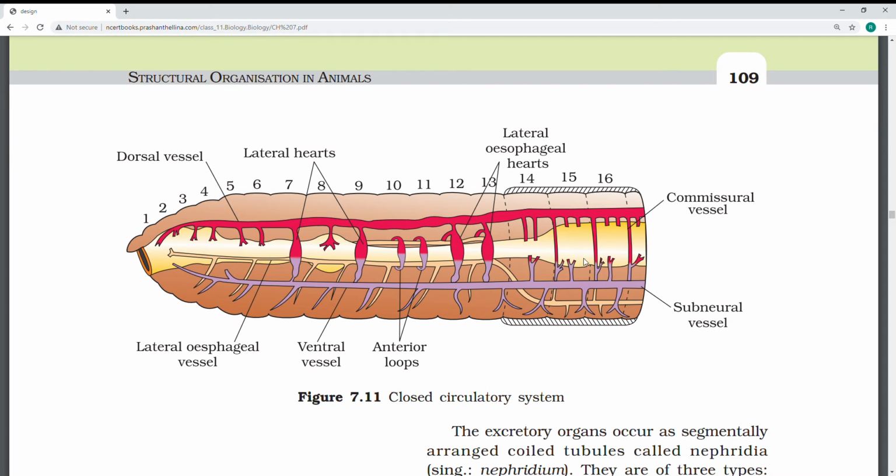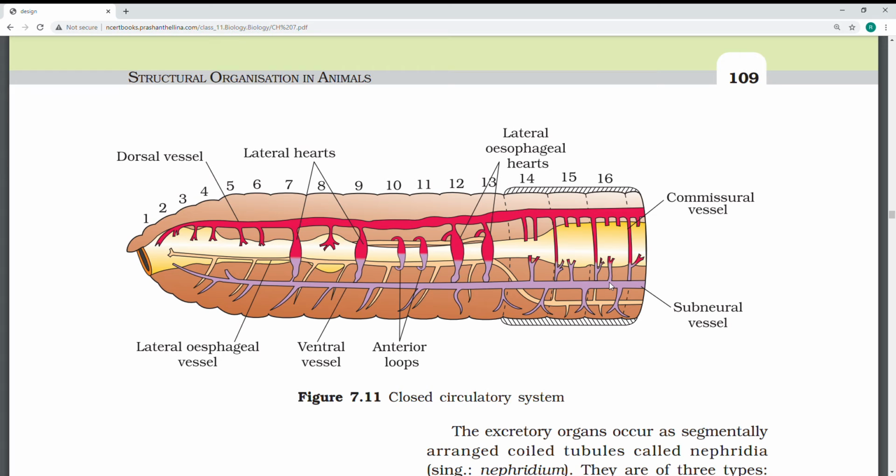The commissural vessel, the specialty, this kind of vessels won't be there in other animals. Also blood vessels return blood from the body wall and nephridia to the commissural vessel.